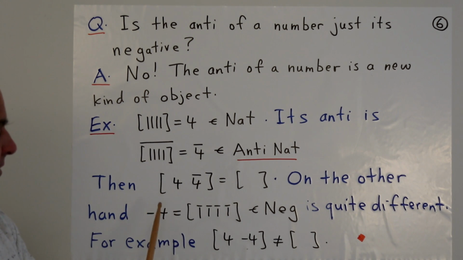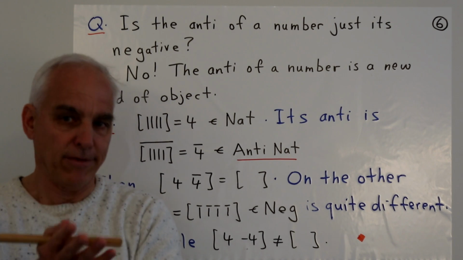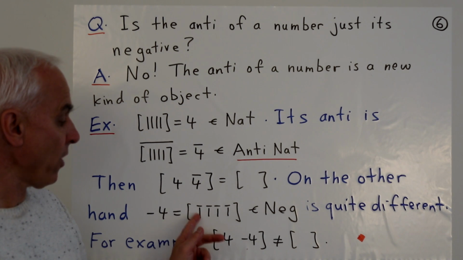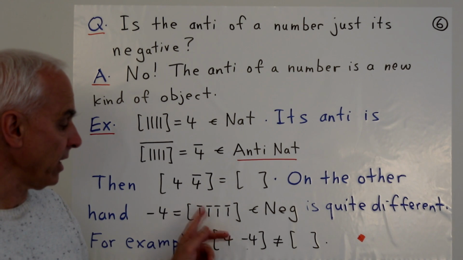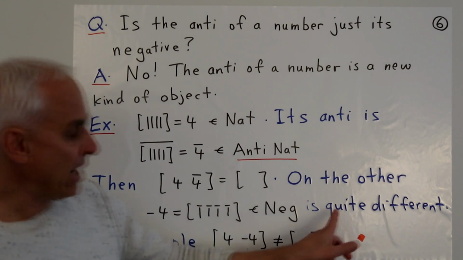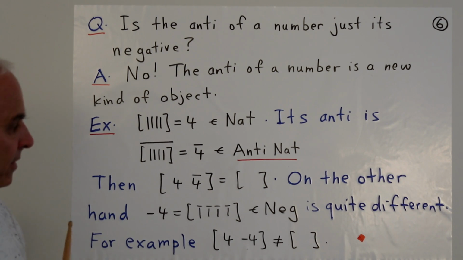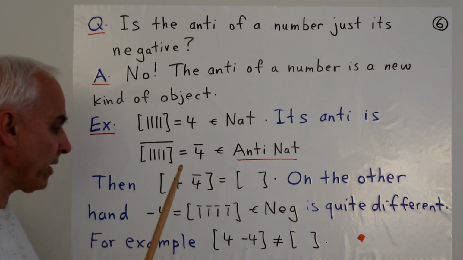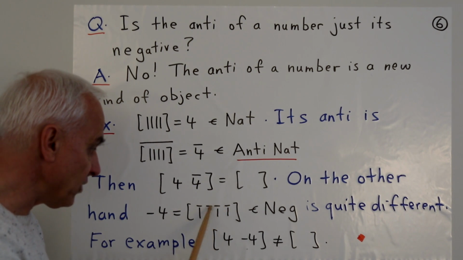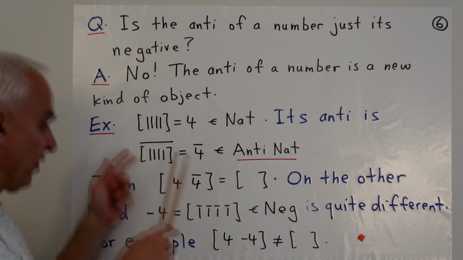On the other hand, minus 4 also involves anti-things. But minus 4 was the M set consisting of 4 anti-marks: anti-mark, anti-mark, anti-mark, anti-mark. That's a negative number. That's actually quite different, so this is different from this. If you like, here the bar extends over the whole thing, and here we're just having the individual elements inside the M set being barred. So this is not equal to this.